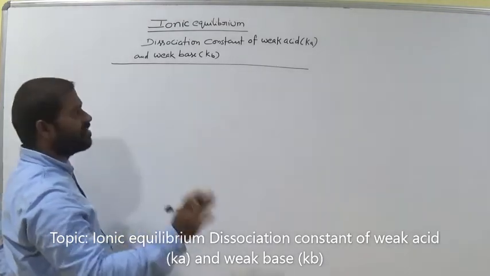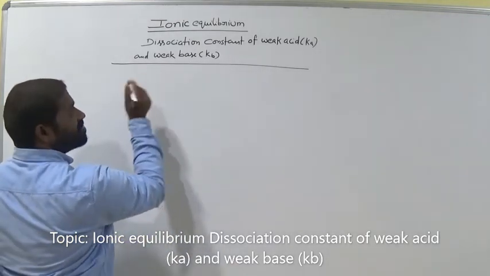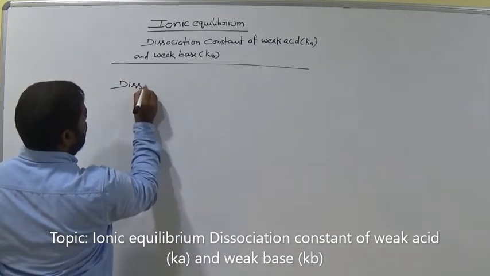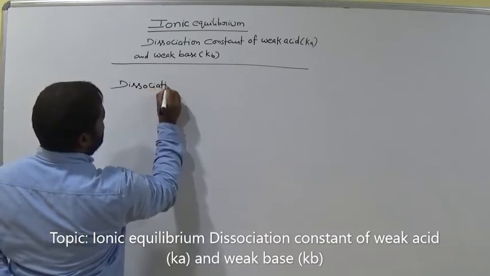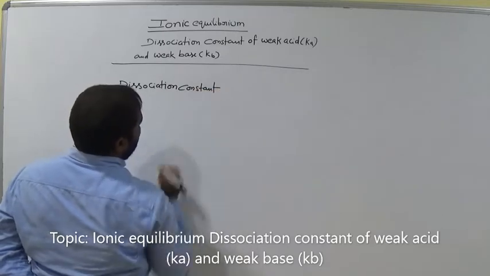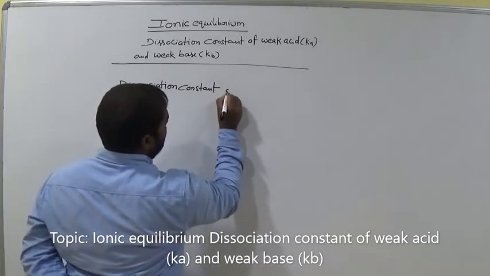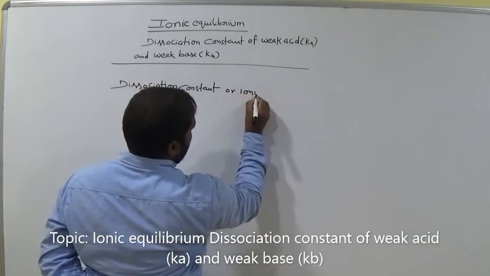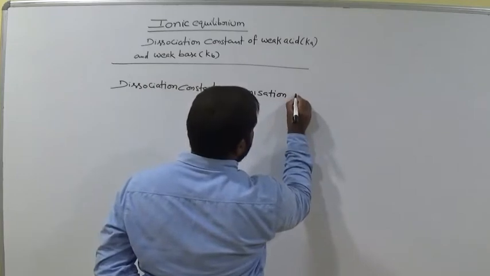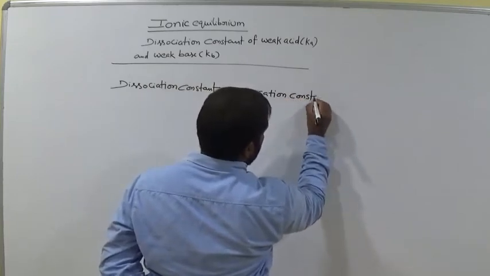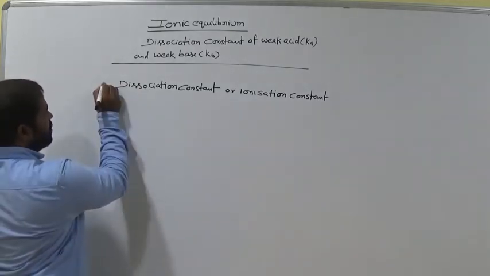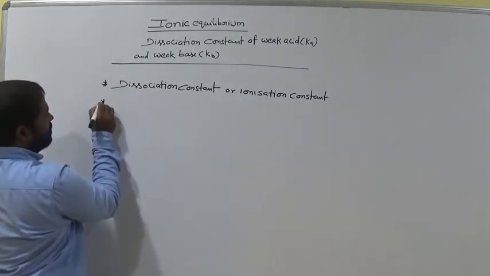Dissociation constant or ionization constant, both are the same.